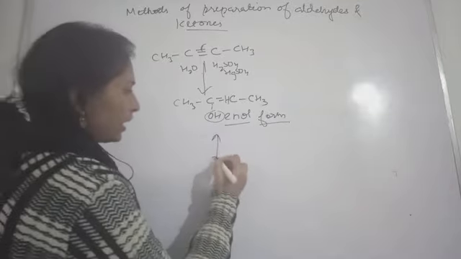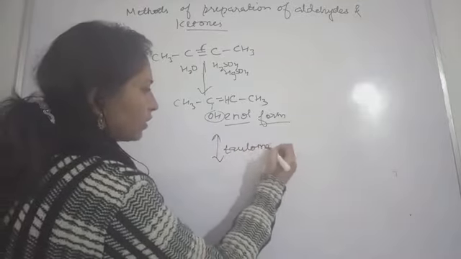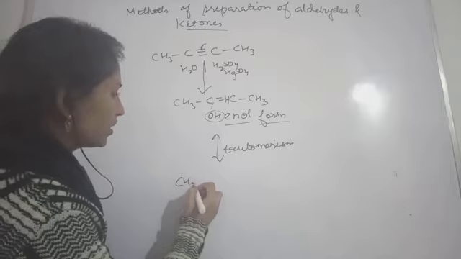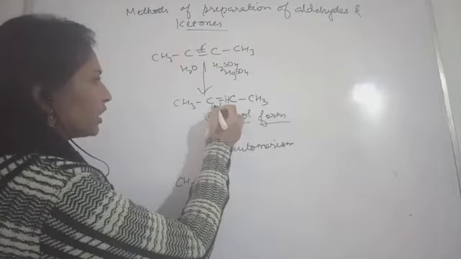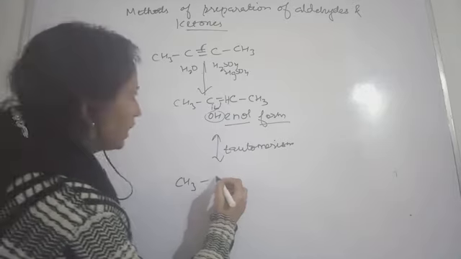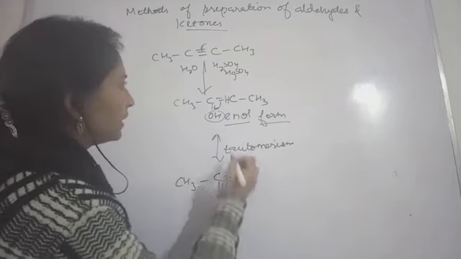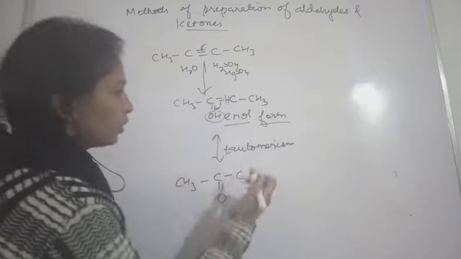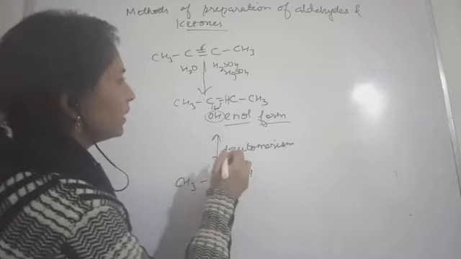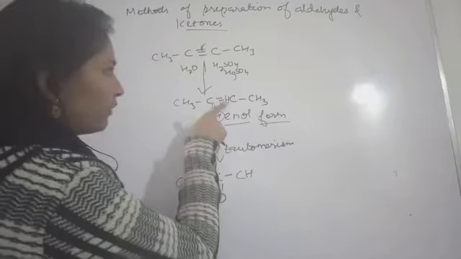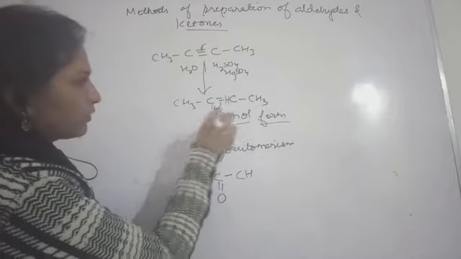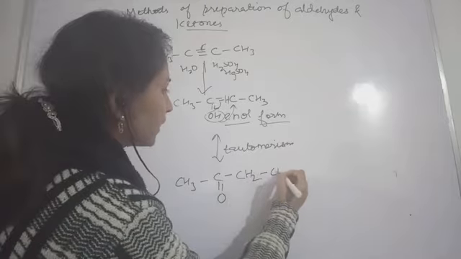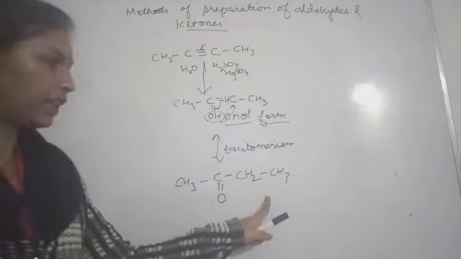Now this will undergo tautomerism. What will happen here? CH3, this bond will be shifted to this place, and you will get, see, double bond O, and here single bond you will get, and then this H will go to this carbon, and this already one hydrogen was there, one more hydrogen will be shifted to this place. So this will get CH2 and then CH3. This way you will get the ketone.